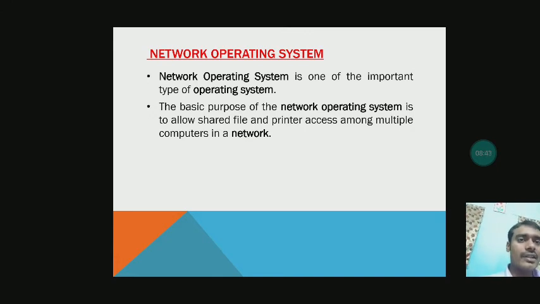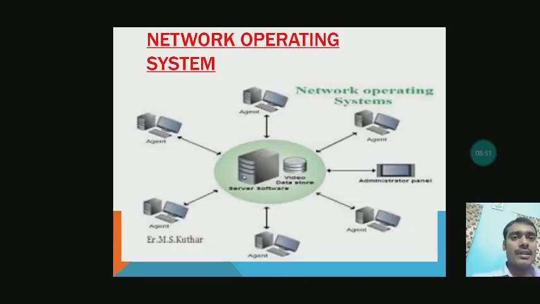All the different users can be connected through a centralized network. You can see this is the figure of a network operating system in which many different users are connected to a central server. This is the central server, and this establishment is known as network operating system.